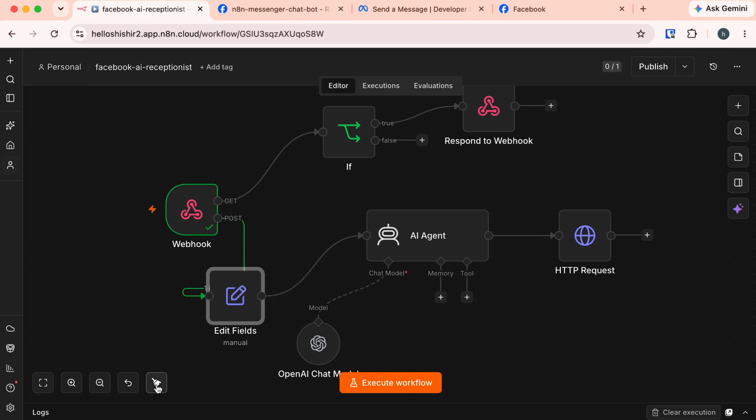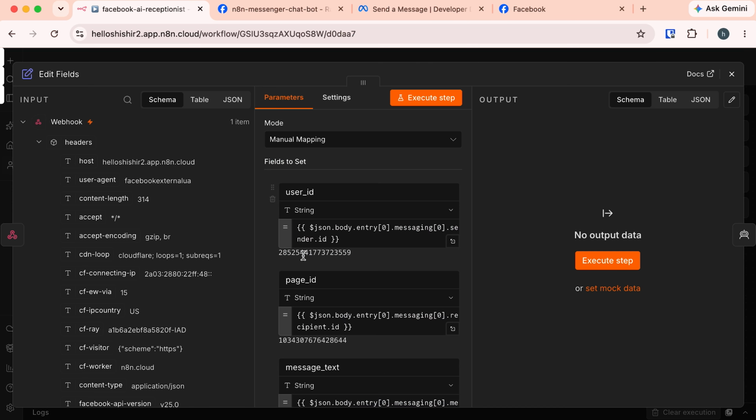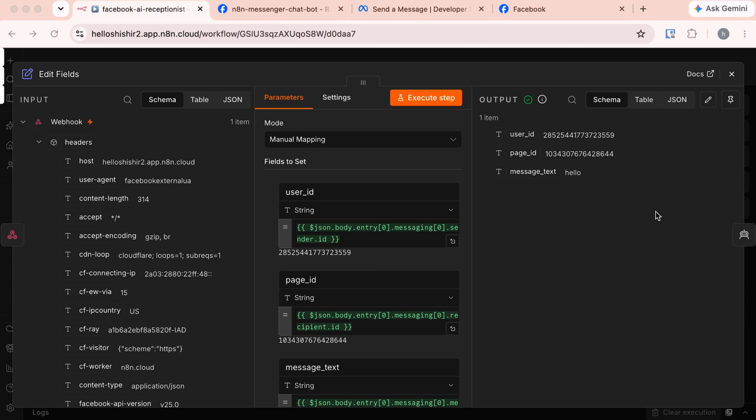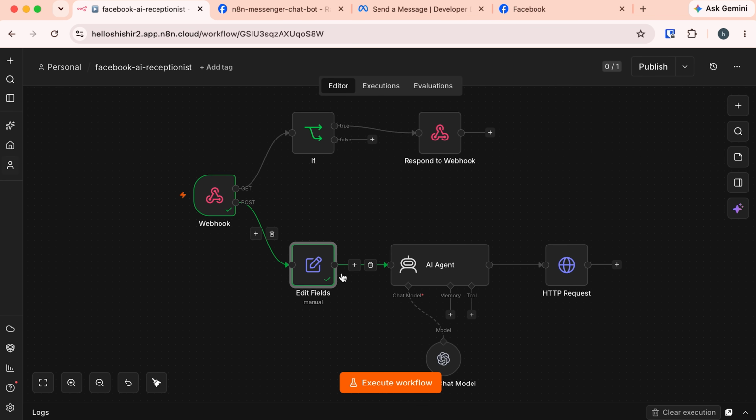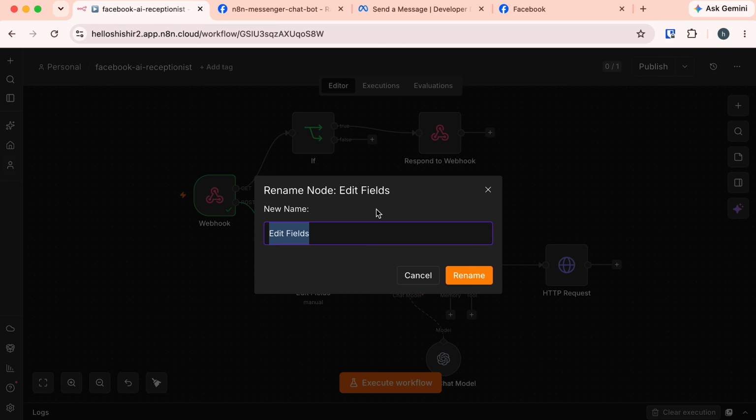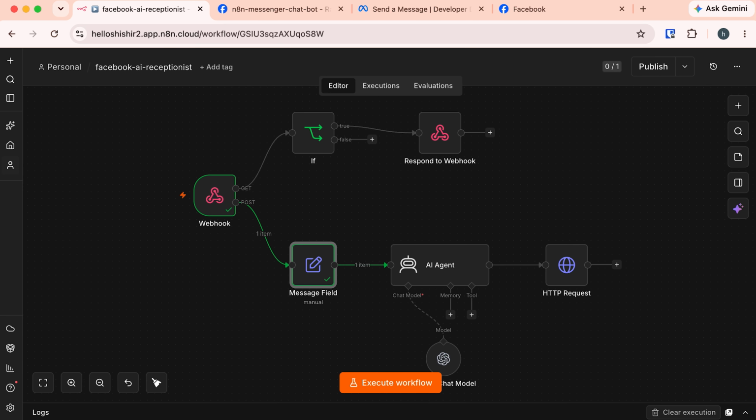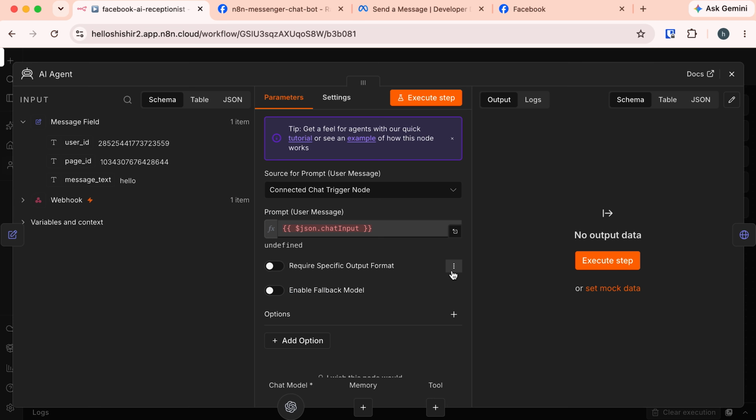Let's reorganize this workflow. Okay, now let's open this edit field again and click on this execute step of our edit fields. And now you can see the new field names in the output. The field names associated with their values. Let's close it. And I also like to rename this edit field. Right click and then click this rename. I would like to rename it to message field. Click rename. Now let's open our AI agent, and here we need to update a small setting.